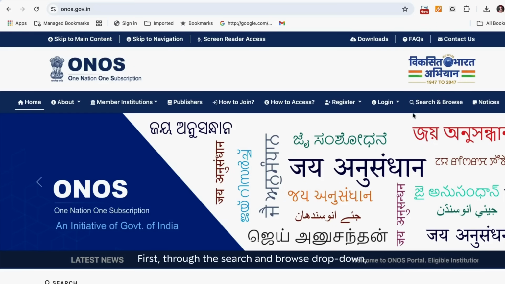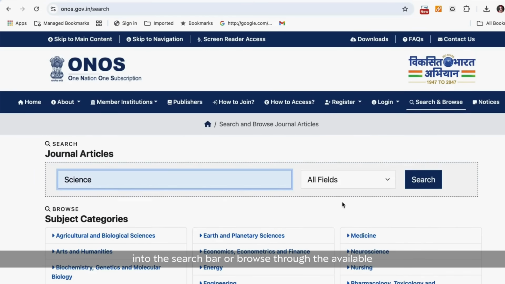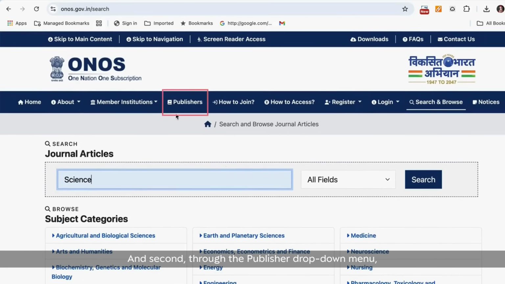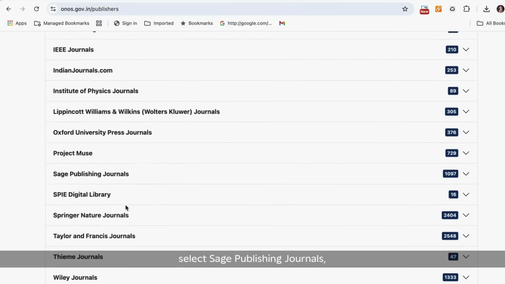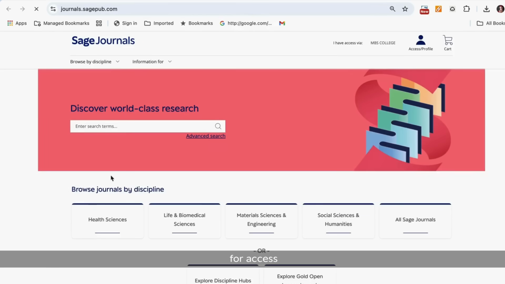First, through the Search and Browse drop-down, you can either enter your topic of interest directly into the search bar or browse through the available subject areas. And second, through the Publisher drop-down menu, select Sage Publishing Journals, which will direct you to journals.sagepub.com for access.